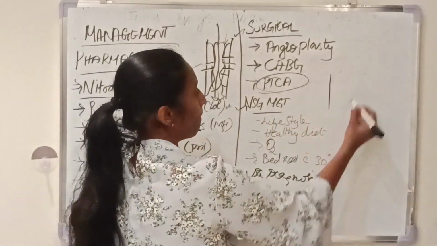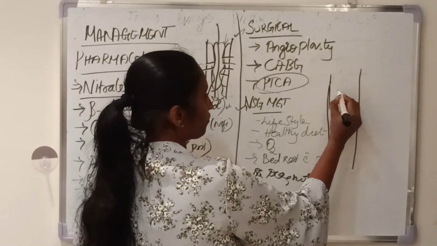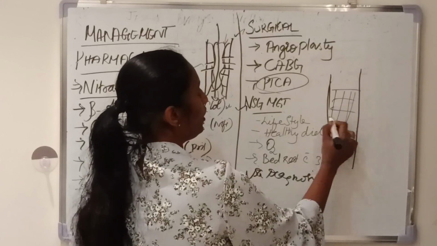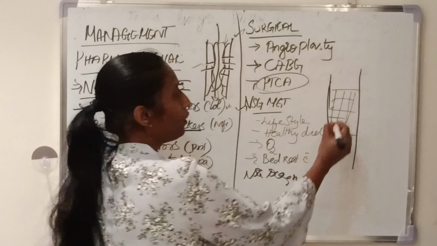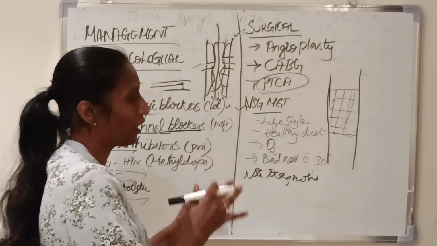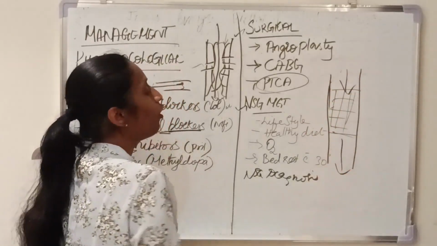A stent or a mesh is inserted into the vessel wall. So that's the way it prevents the recurrence of the lipid core in that particular part, and also helps to improve the blood supply of a person.